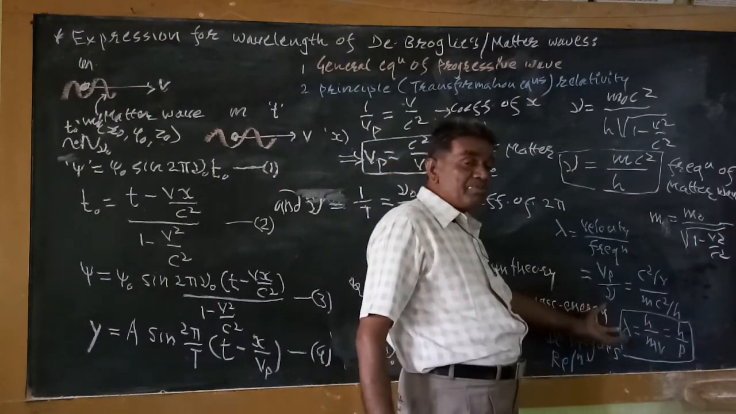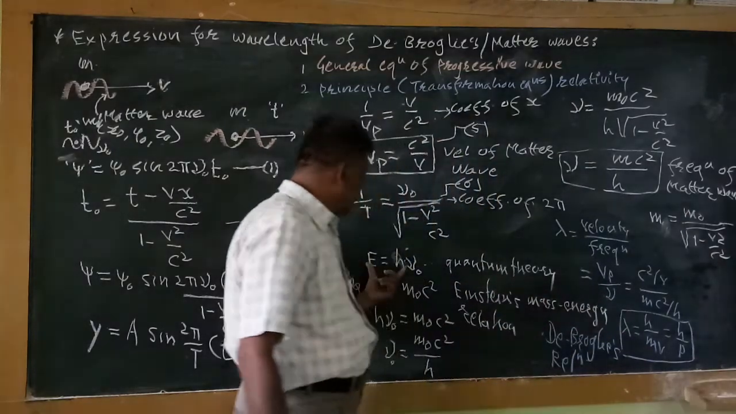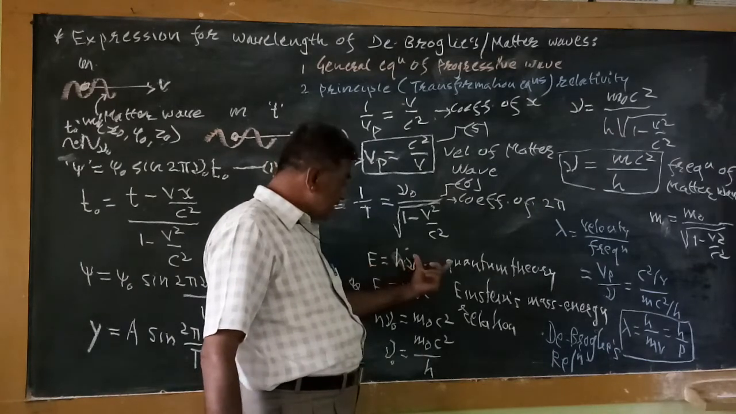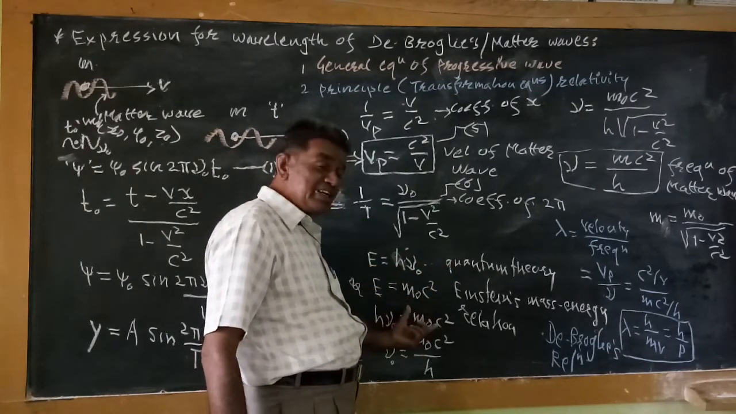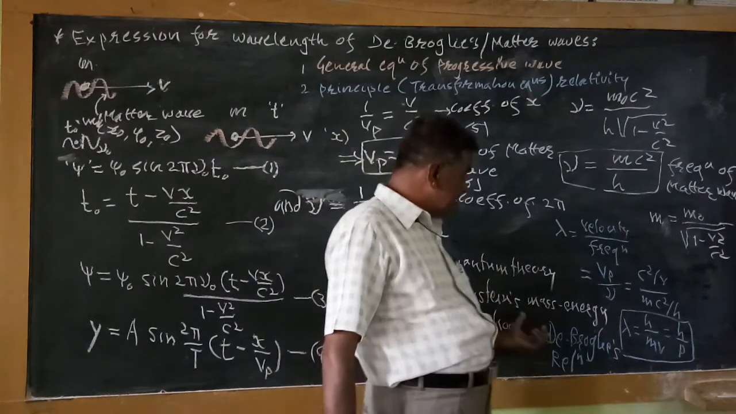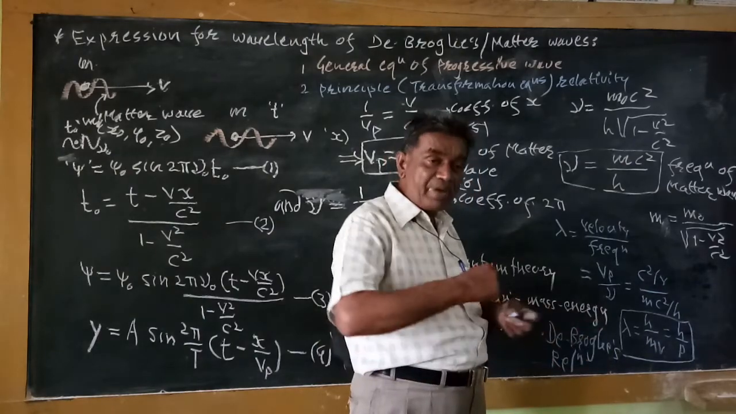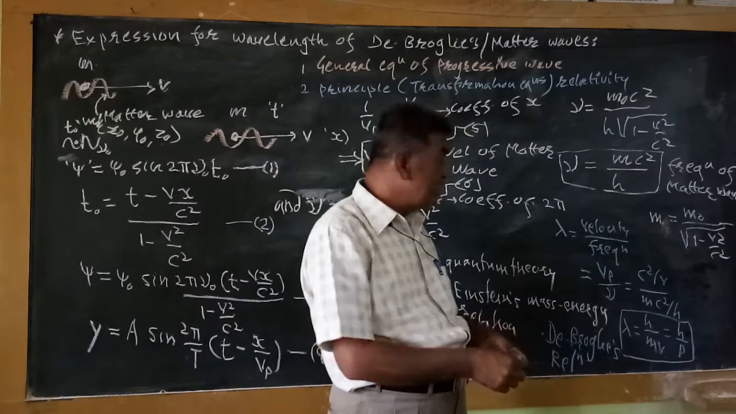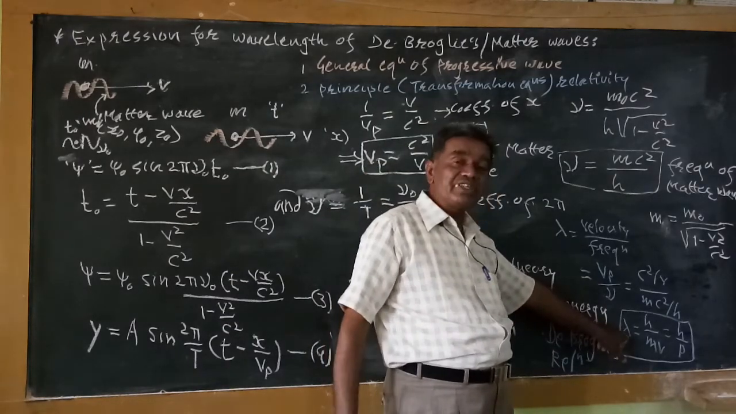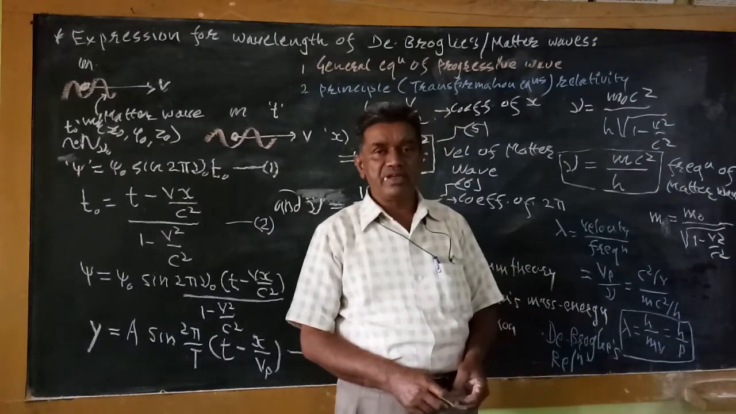This is a fundamental equation in quantum mechanics, in the same sense that this is the fundamental equation in quantum theory, and this is Einstein's mass energy relation. In the same way, this is the fundamental de Broglie relation, which says that when a material particle is in motion, a wave is associated with it, whose wavelength is equal to the ratio of Planck's constant to the momentum of the particle.